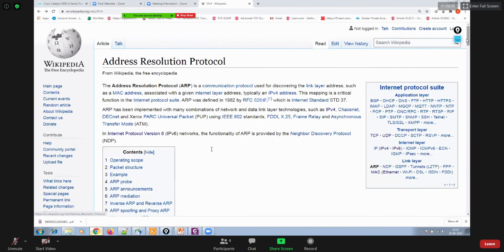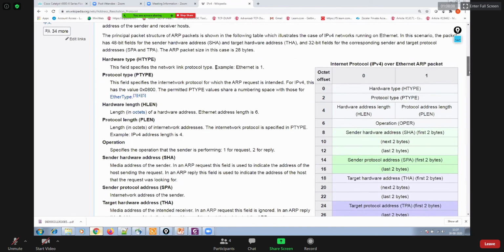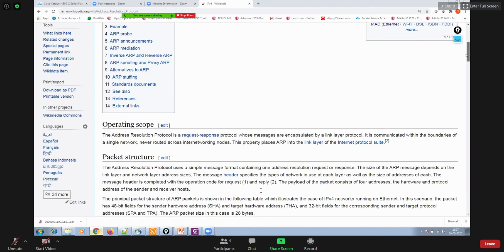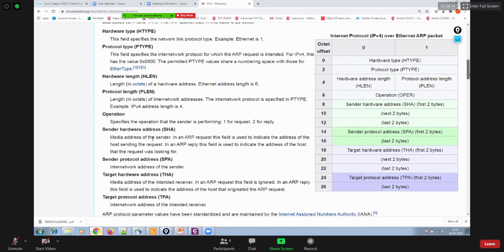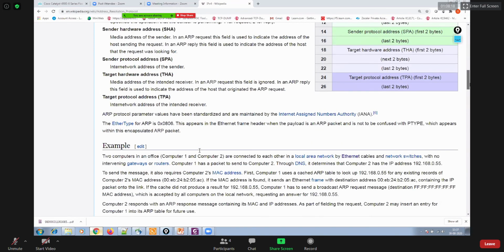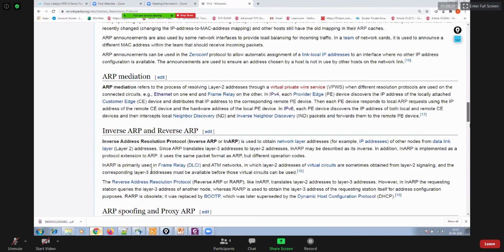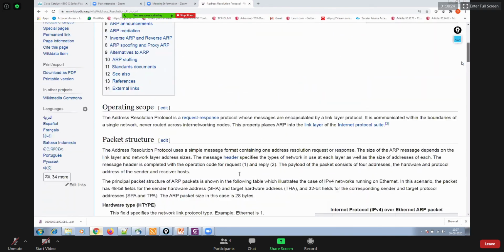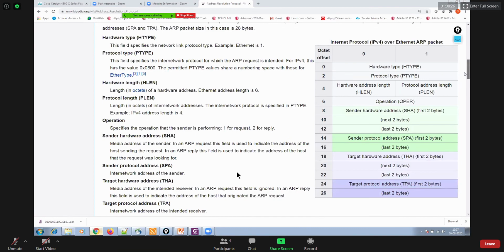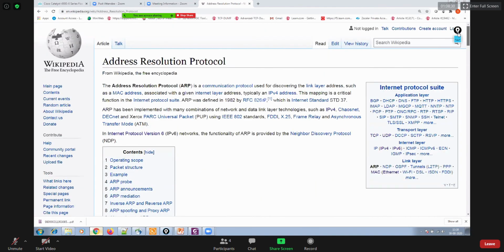If you look at the ARP packet, it has this whole information. You can also capture your packet using Wireshark, and then you can look at it there. Okay, so that's that piece.